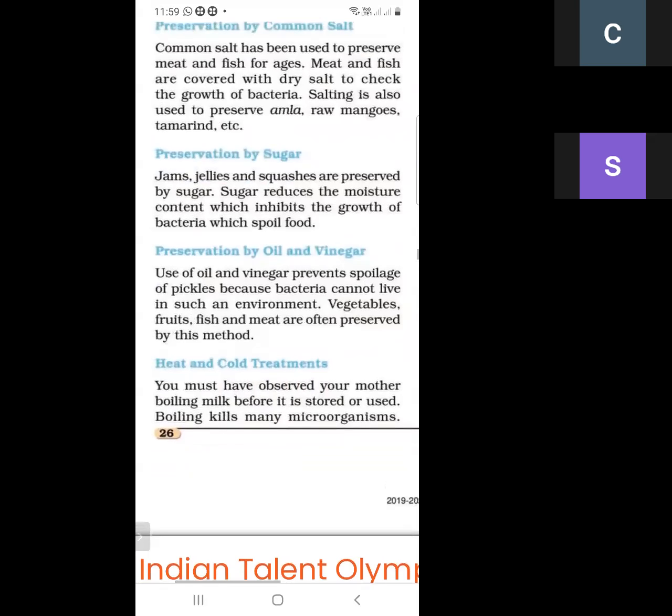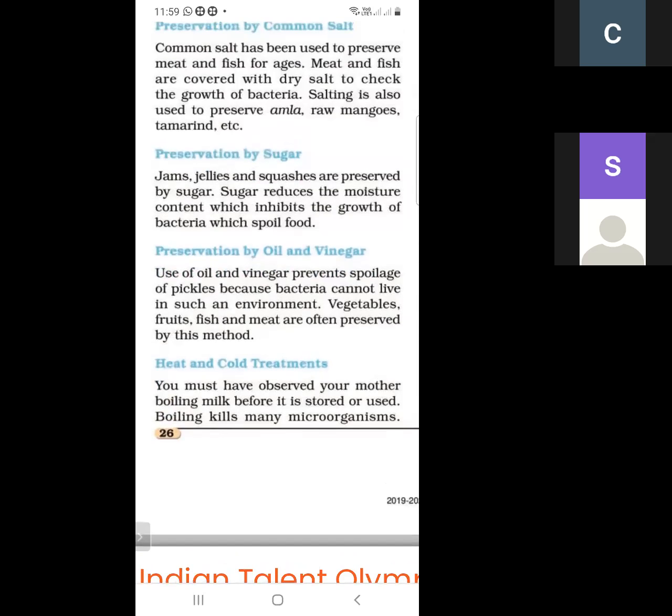So how can we preserve these materials with oil and vinegar? When we use oil and vinegar, it prevents spoilage of pickles, because bacteria cannot develop in oil and vinegar. This is one of the best methods of preservation.